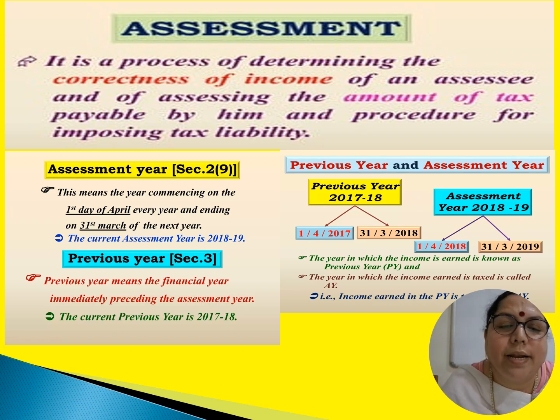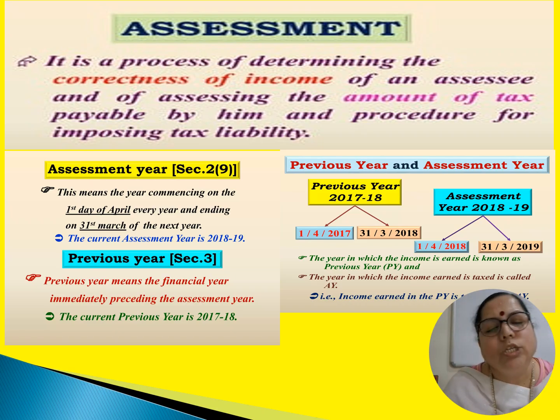Previous year we will calculate just before that. According to section 3 under the act, previous year means the financial year immediately preceding the assessment year. Assessment year has to be of 12 months mostly, but previous year may be somewhat extended or contracted.